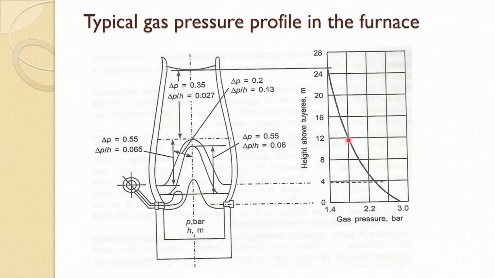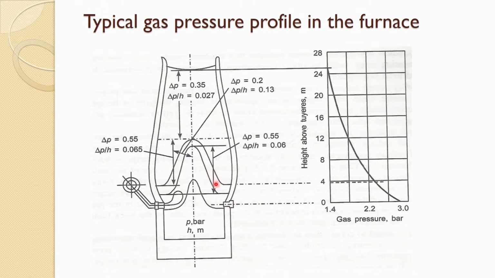So, it is a big drop in that region, 50%, and after that there is very little pressure drop, about 10% or so, in the upper part of the furnace. So, this lower part of the furnace is very critical and has to be maintained to have good productivity of the blast furnace.